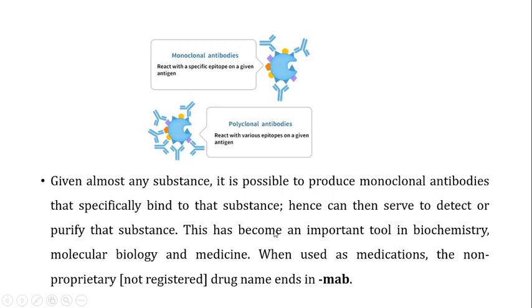And these monoclonal antibodies have become an important tool in biochemistry, molecular biology and medicine for a variety of purposes, for example in medication and in diagnosis. When used as medications, the non-registered or non-proprietary name for these monoclonal antibodies usually ends in MAB. So this is a drug, a non-proprietary or non-registered name used at the end of the monoclonal antibodies.